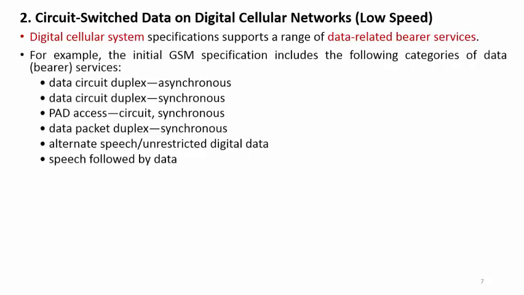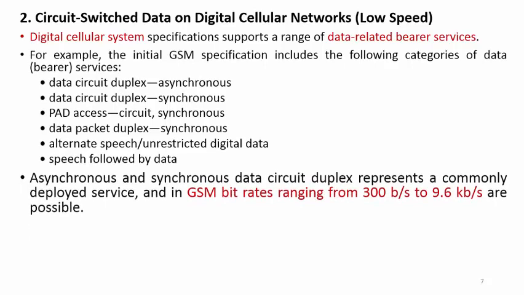The initial GSM specification included the following categories of bearer services offered by this circuit switched cellular network: data circuit duplex with asynchronous mode, data circuit duplex with synchronous mode, PAD access, data packet duplex with synchronous mode, alternate speech and unrestricted digital data, then speech followed by data. So these are the services offered by this particular scheme,